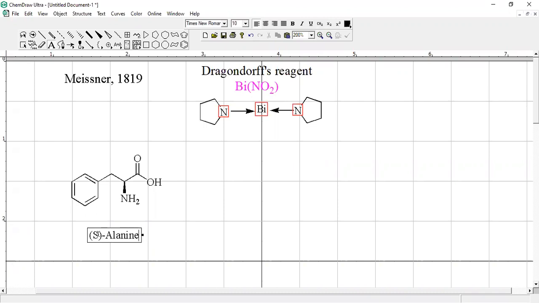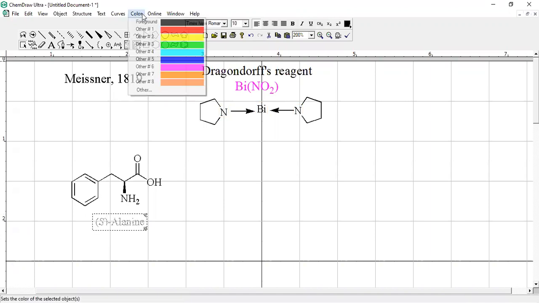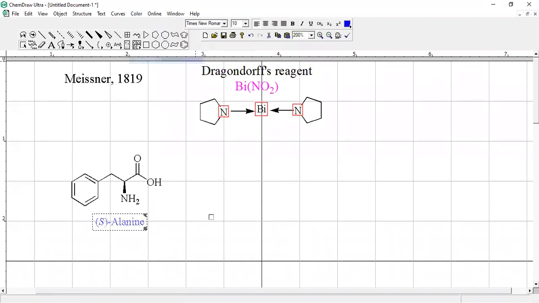And S is always italicized. What is this S showing? This S is showing the absolute configuration. This is an asymmetric center. You can say this S is associated with this asymmetric center, showing this is anti-clockwise.